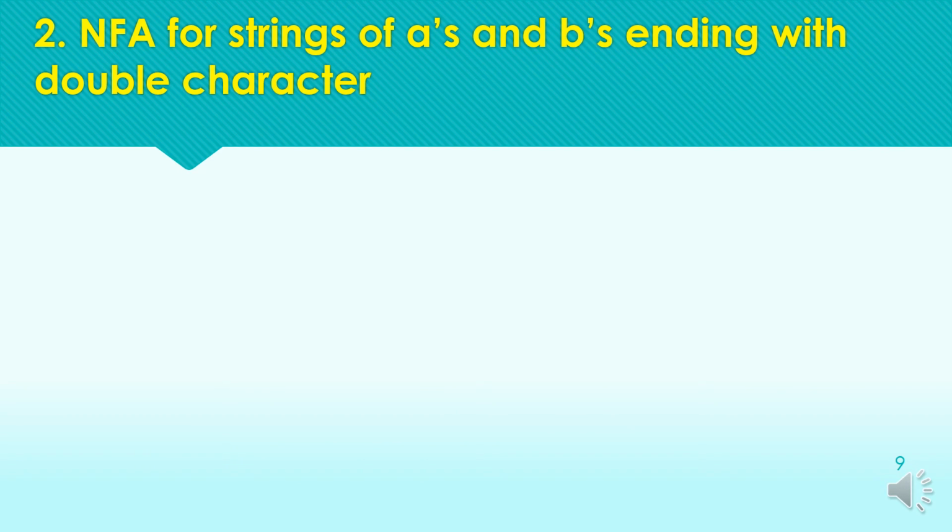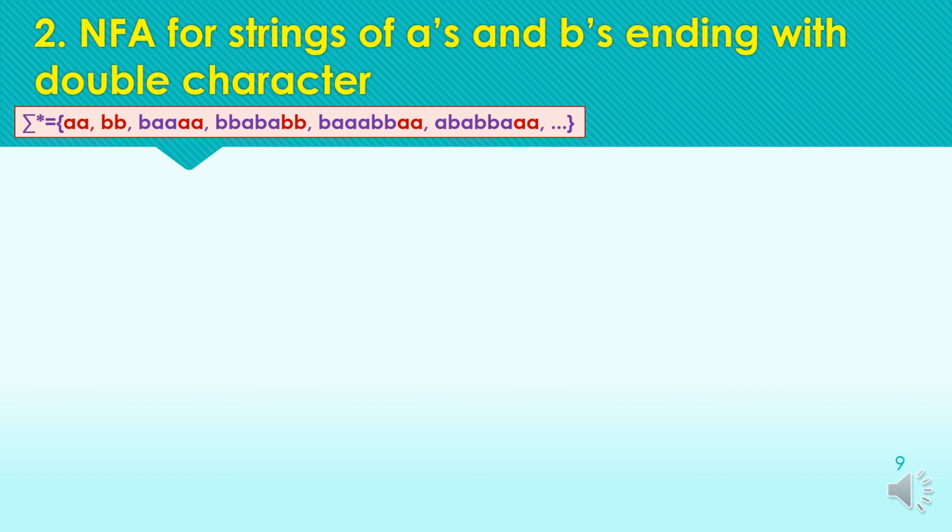Our next example of NFA is for the strings of A's and B's ending with double character. We have also considered this example in the DFA practice questions. So now let's have a look for the set of possible acceptable strings, as the minimum acceptable string is double A and also double B. Apart from these minimum acceptable strings, any other combination of A's and B's ending with a double character, either double A or double B, is accepted by the machine.